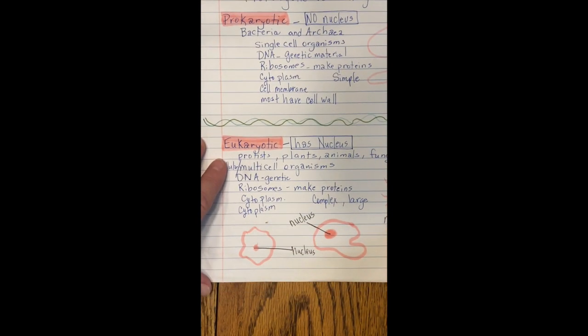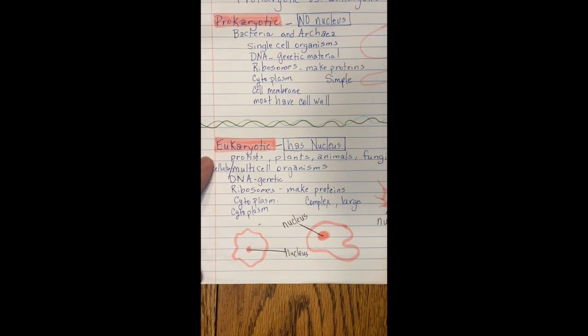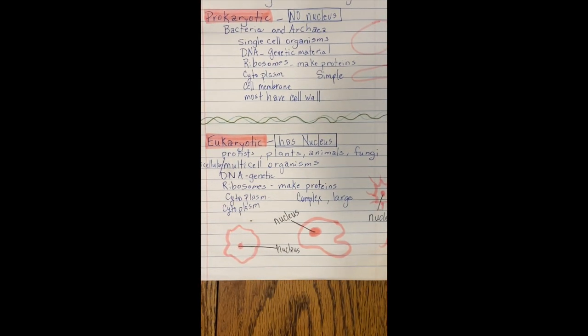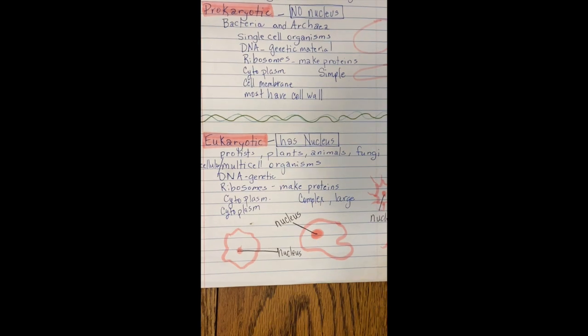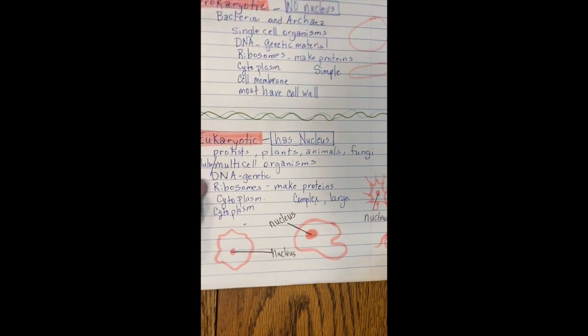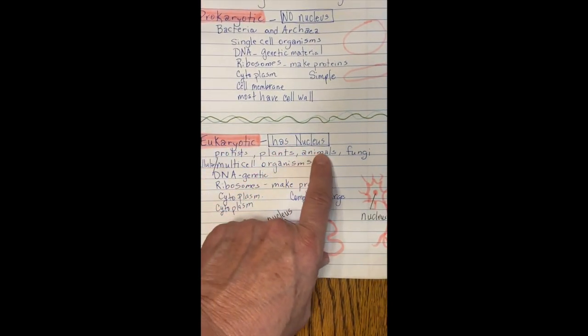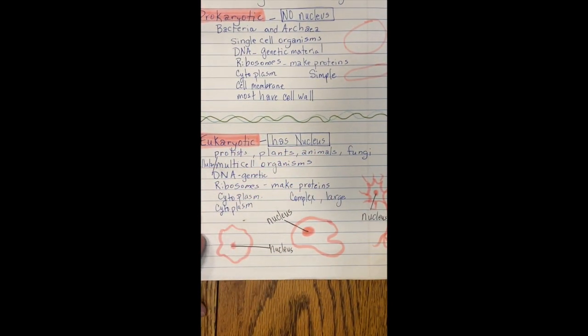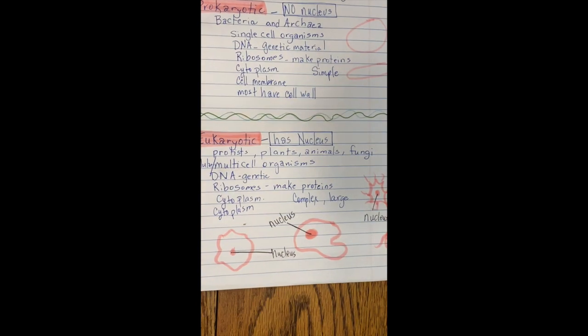So eukaryotic cells, these are the ones that do have a nucleus, and they're usually larger cells. They're the typical cells that we think of: plant, animal, fungi. So they're going to have everything that the prokaryotic has, but it also has a nucleus, and they have membrane-bound organelles inside them.